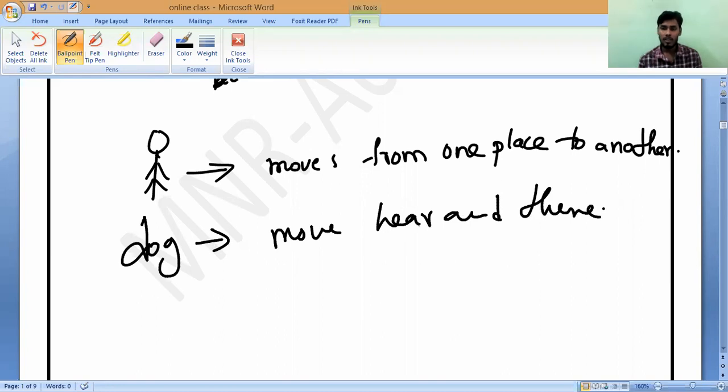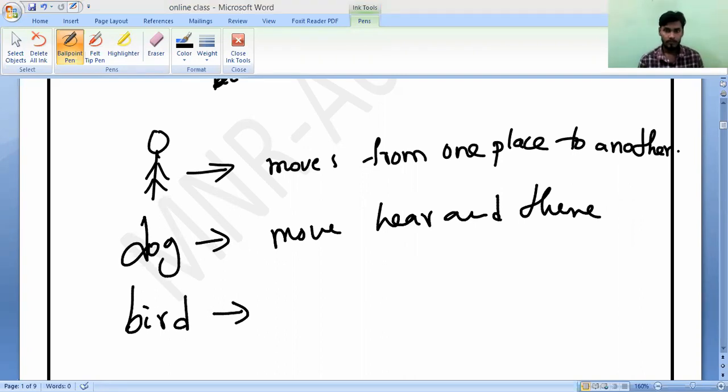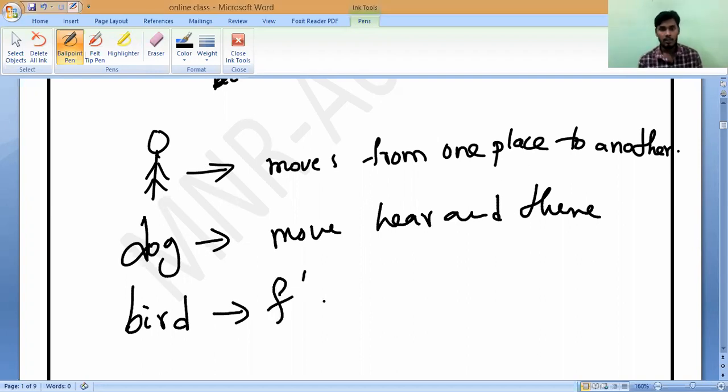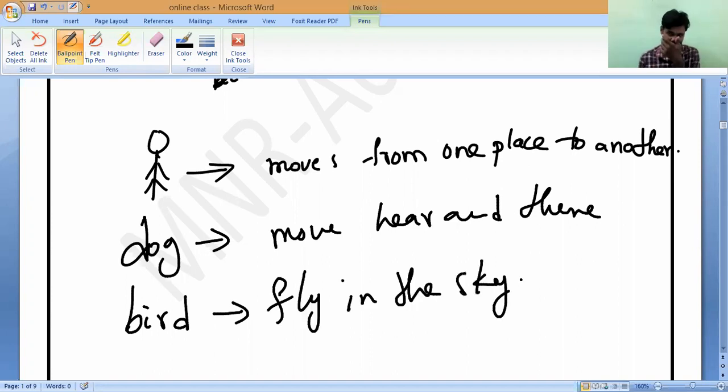Here and there always. Like that, if you take a bird, what will happen to a bird? It will fly in the sky. Is it yes or no? So always a bird, understand? They will fly in the sky and they will move from one place to another.